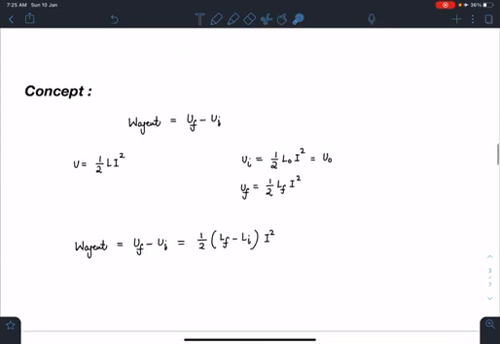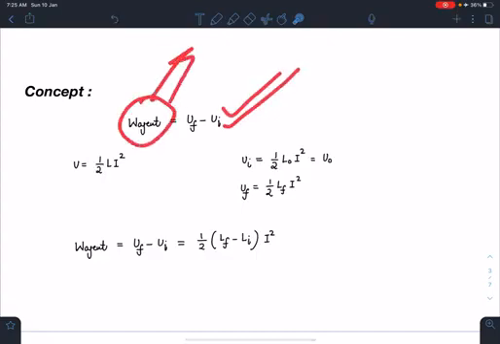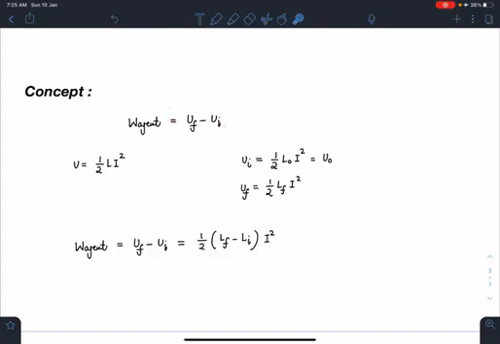The concept part is W agent. I can simply write U final minus U initial. This agent involves all kinds of external work done, whether it is a battery, human, or any other external factor which can supply or extract energy from this system. And simply I can write this energy stored is nothing but half L I square, where L is the self inductance. So I have to think about this problem from the idea of self inductance.